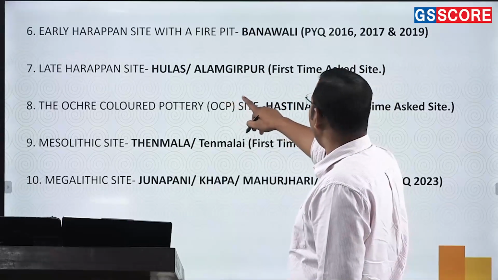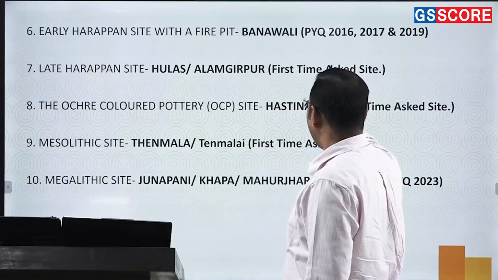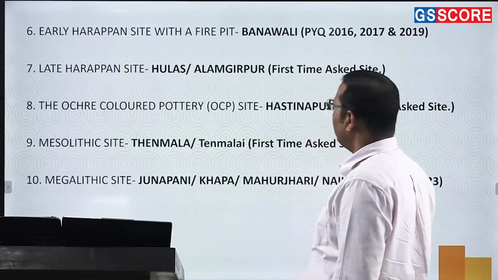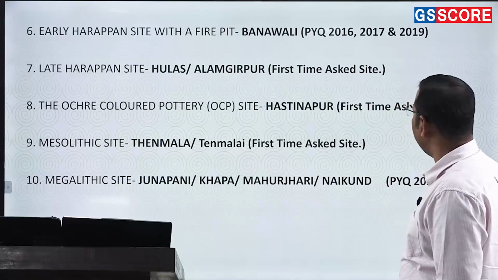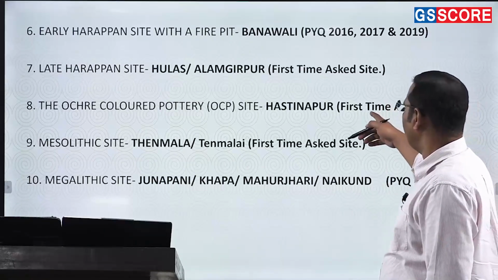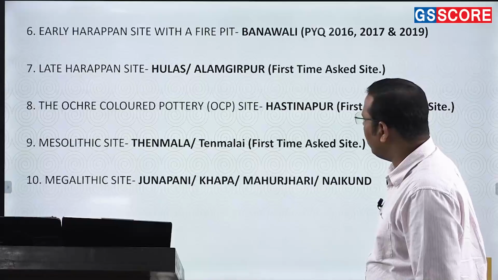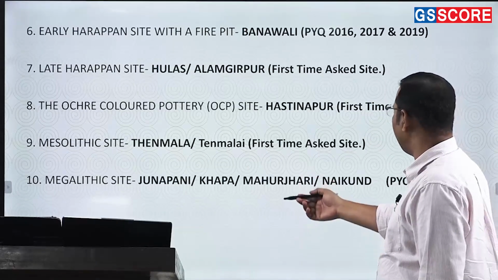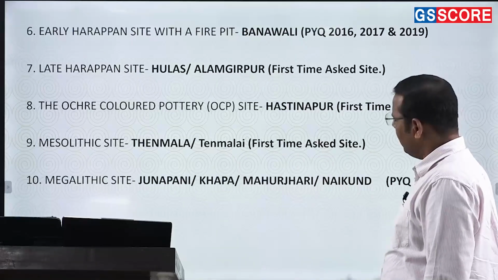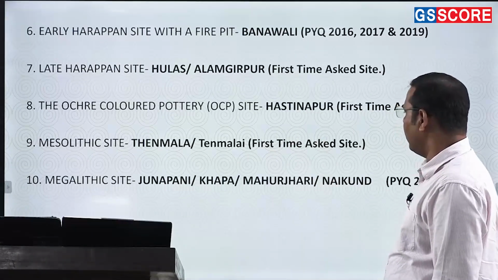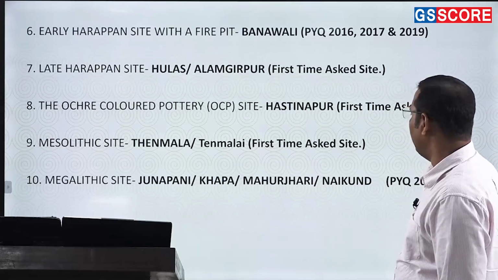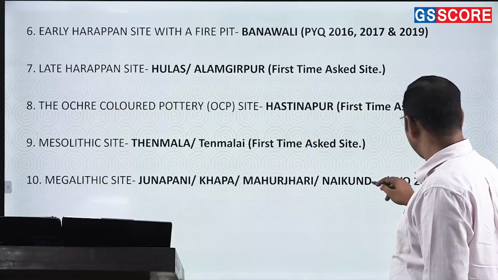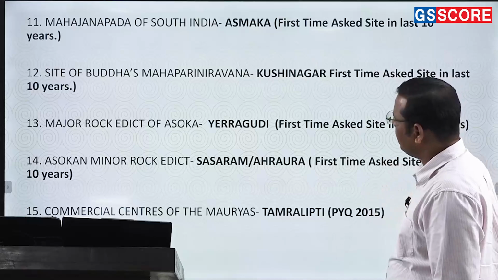Late Harappan site is Hulas or Alamgirpur. Though it is asked for the first time, I believe that it can be done by any student, right? The Ochre Coloured Pottery, an OCP site, that's Hastinapur, though it has been asked for the first time, but quite a doable site. Mesolithic site, this Tenmalai, Tenmala or Tenmalai, this has also been asked for the first time, but it is a popular site, you should have done it. The Megalithic site is the Junapani or Khapa. These are a couple of sites, or Naikund. Again, this has been asked previously, so that's why I'll keep it in the category of the doable sites.